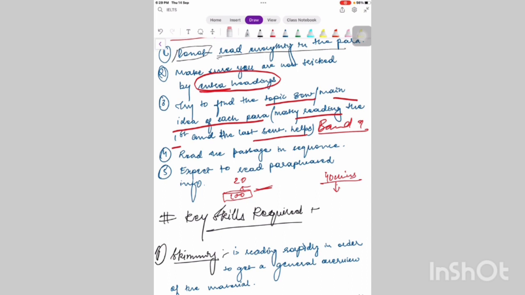So have a habit of reading just the first and last line. If in case you do not understand even after reading the first and last line, then skim through the passage really quickly. Read the passage in sequence. Never go from here to there.